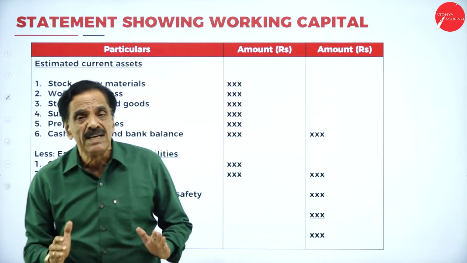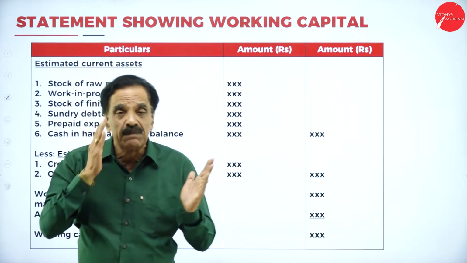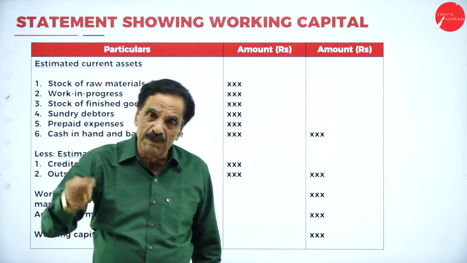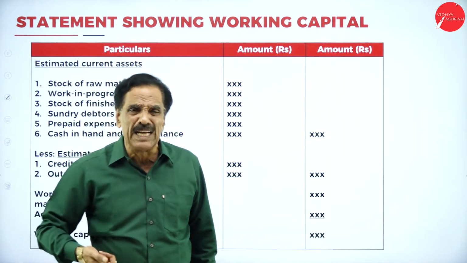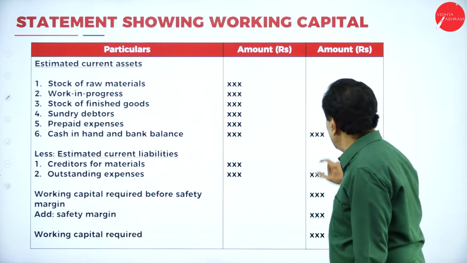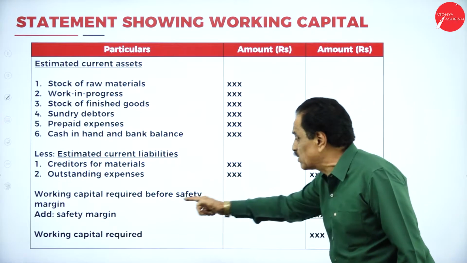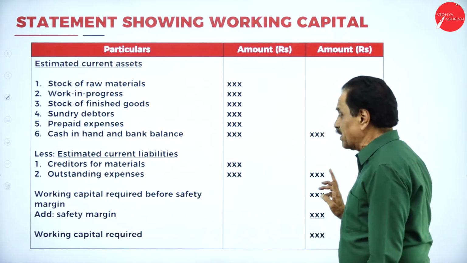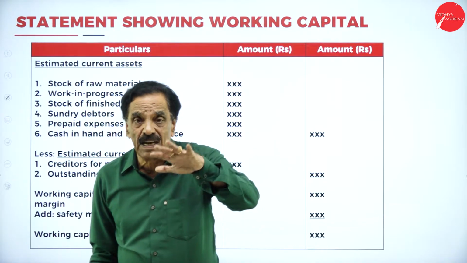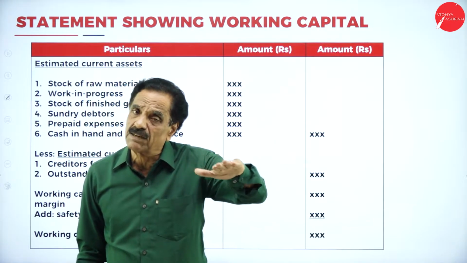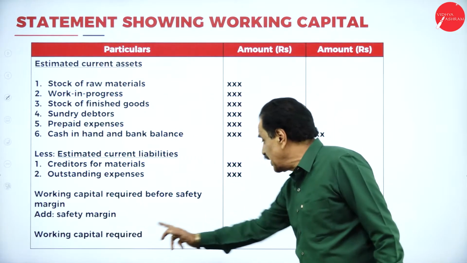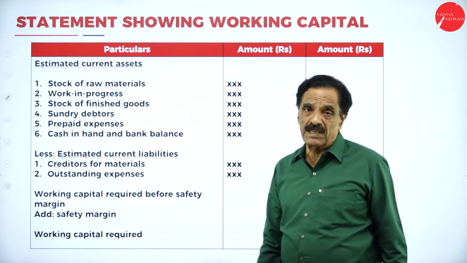Outstanding expenses mean expenses to be paid. If we have incurred them and have not paid for 2 or 3 months, they are still not yet paid. It's called outstanding expense. It's a liability. Both the liabilities should be added. Current asset minus current liability is called working capital required. You then have a safety margin. Every company will require a safety margin, maybe 10%, 15% or 20%. If you add the safety margin, whatever answer comes is called working capital required.